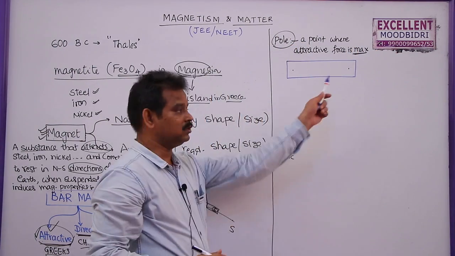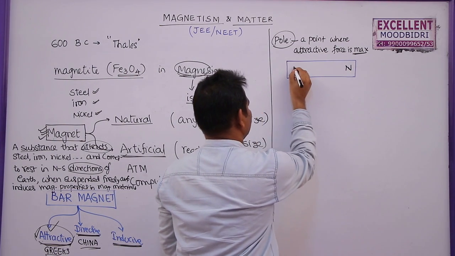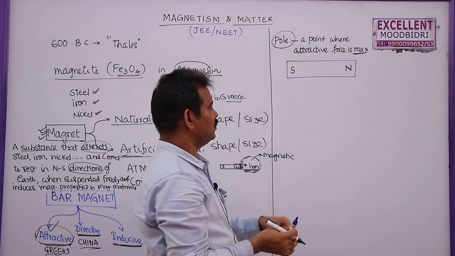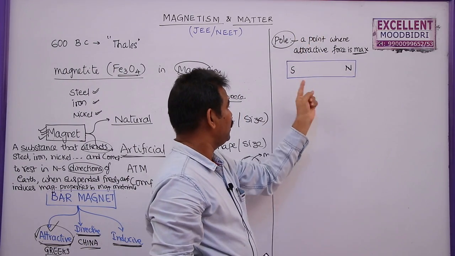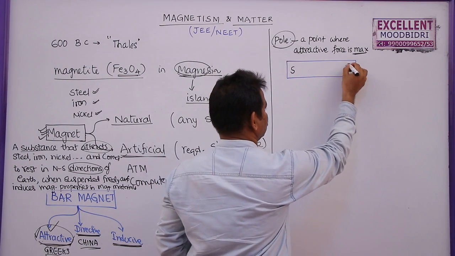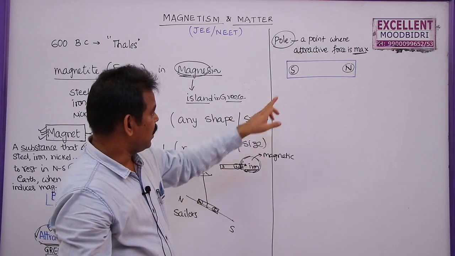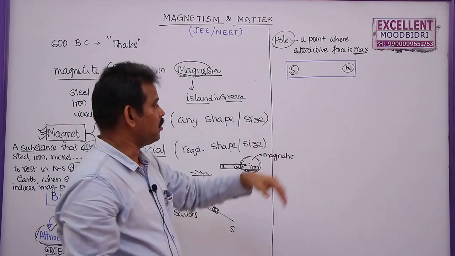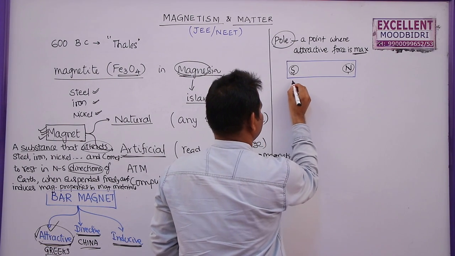Generally these poles are denoted with N for north pole and S for south pole, because this is a north seeking pole when it is suspended freely from a wire, and this is a south seeking pole. You can see the north pole and south pole of a bar magnet are not on the edges, they are slightly inside the edges.